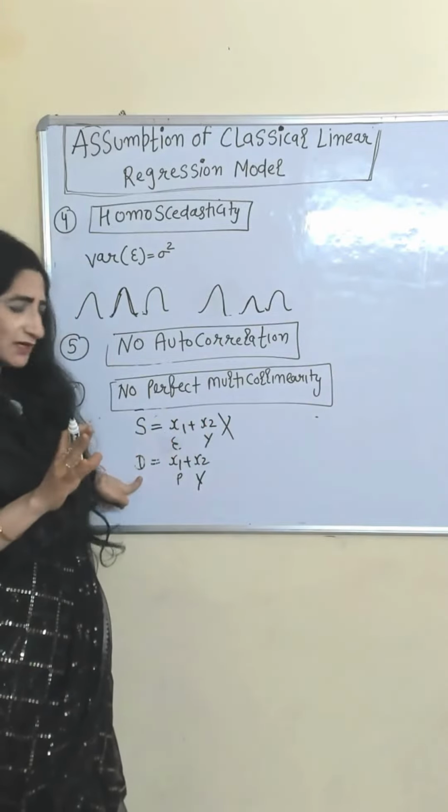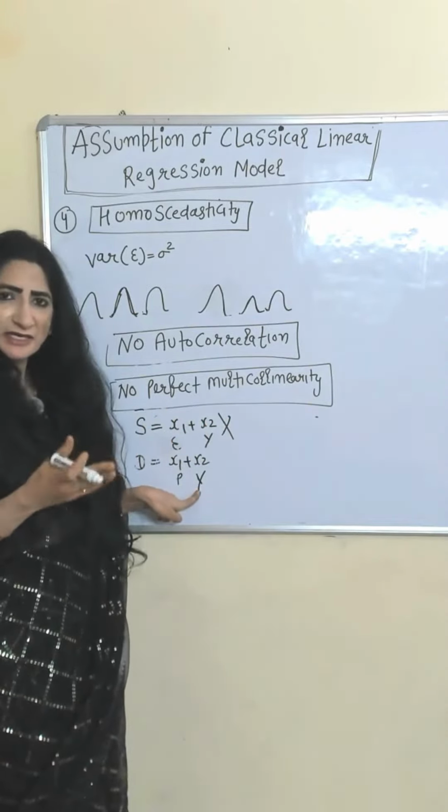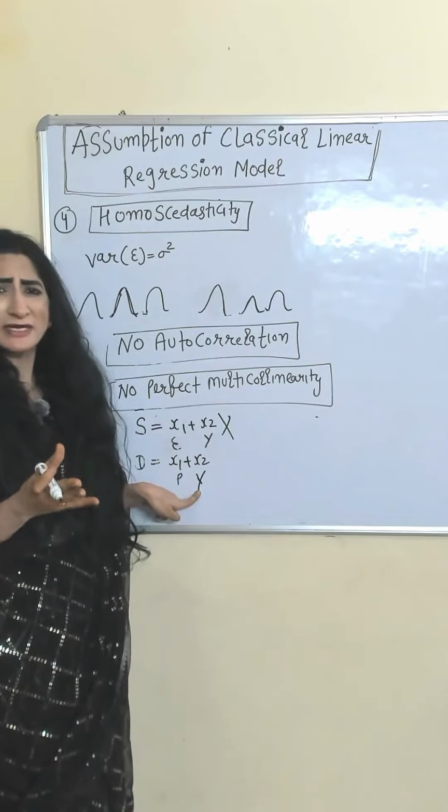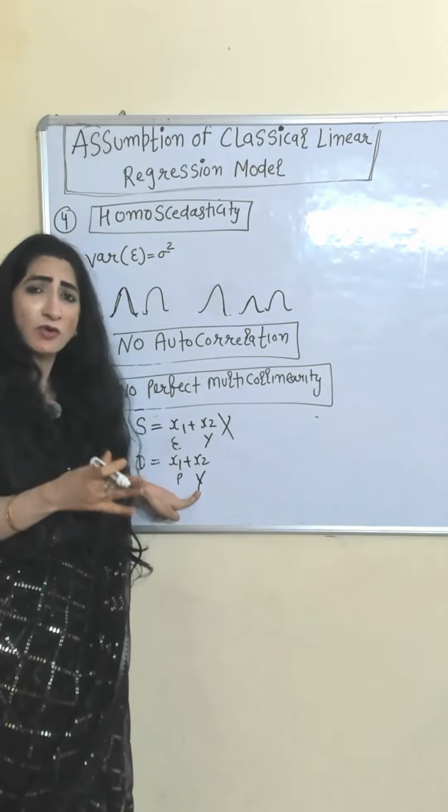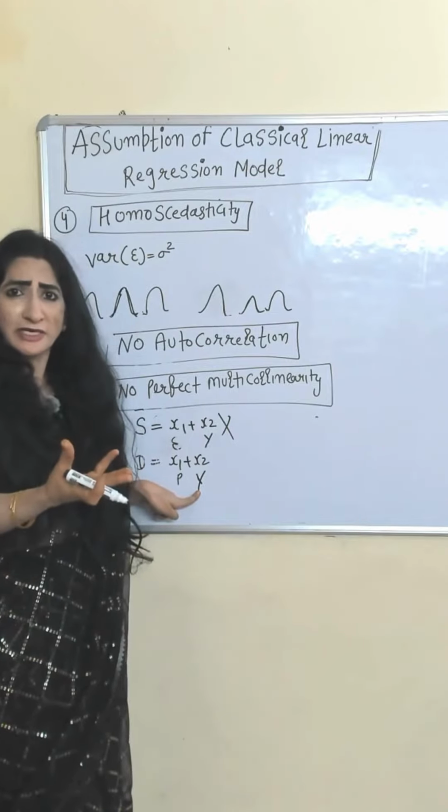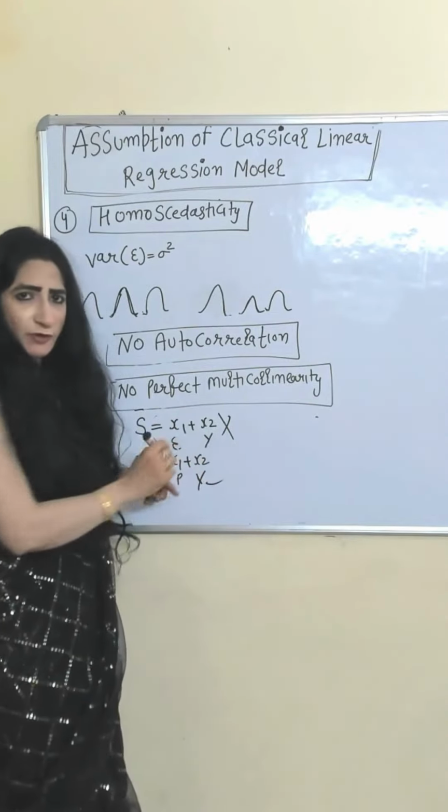Here dependent variable is demand, and price and income are independent variables. No doubt price and income are correlated with each other, but not perfectly and exactly correlated. So this equation will go for this model.